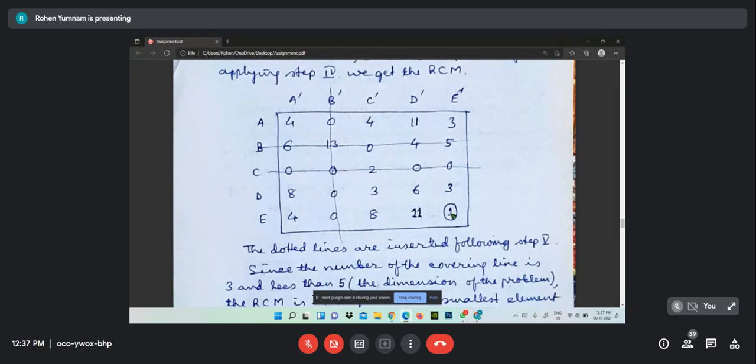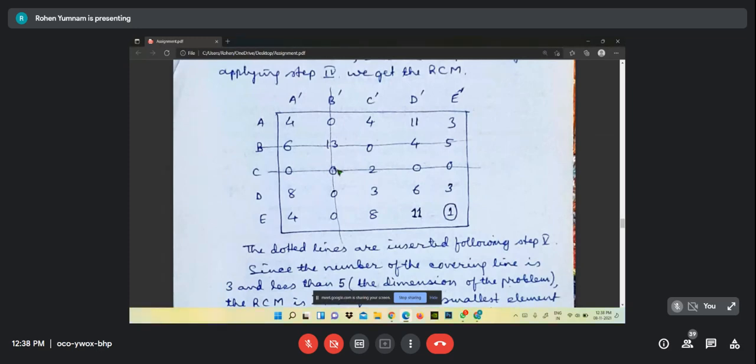Point is this: you select the smallest element among those not covered by the lines, and subtract that element from all the elements not covered by the line. And then here, see, this 13 and 0. 13 is at the join, crossing, and this 0 also at the crossing. On these two, increase 1. Add 1 at this smallest 1. That is, this will be 13 plus 1, 14. This will be 0 plus 1, 1. Are you clear this point?